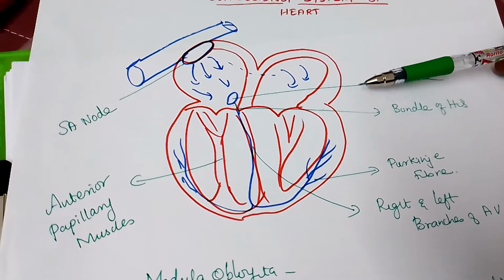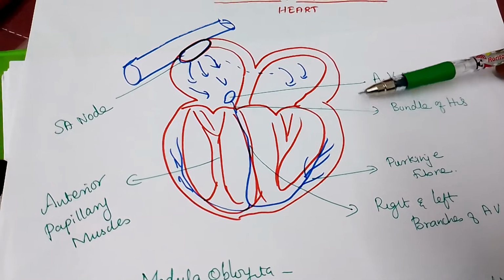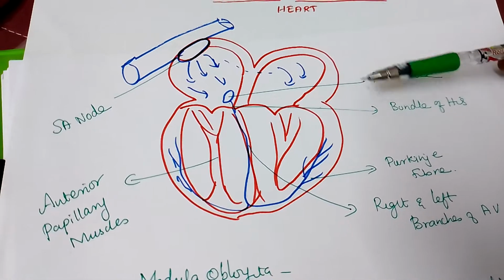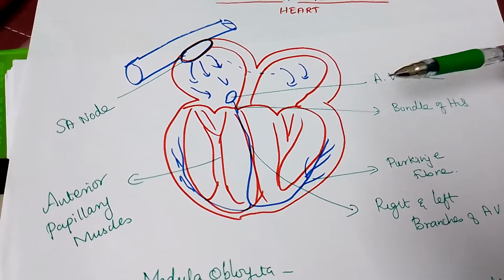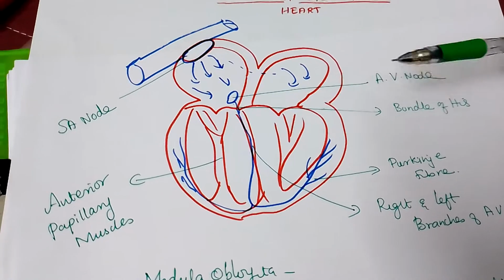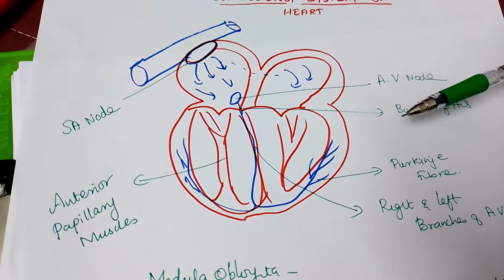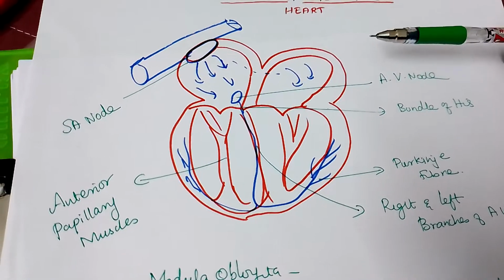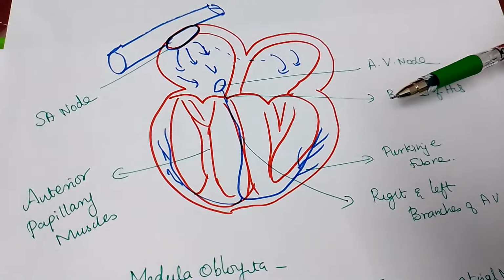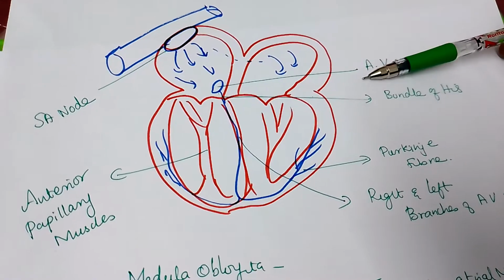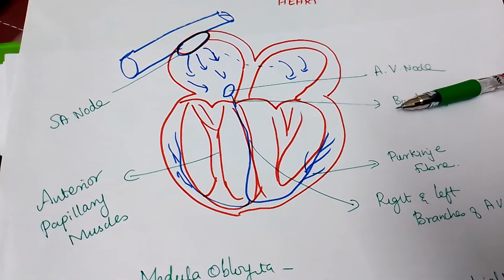It also has specialized fibers, specialized cells present in the AV node. And then another keyword you have to remember is the bundle of His. Where does it start from? Then another keyword to remember: depolarization and repolarization. You have to remember the pacemaker of the heart. Which is the pacemaker, which is the secondary pacemaker? The SA node is called the pacemaker. When it is not functioning for any reason, the AV node will act to compensate, to make the heart function effectively. So it is also called the secondary pacemaker.